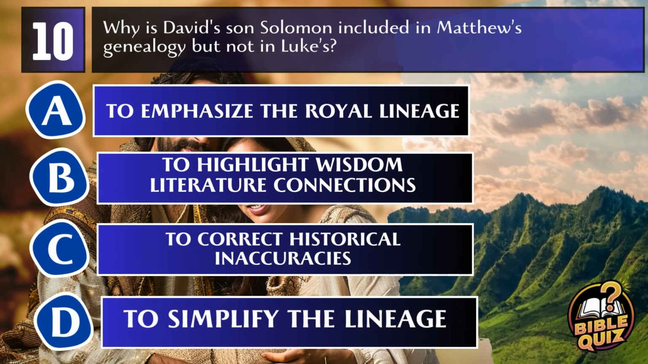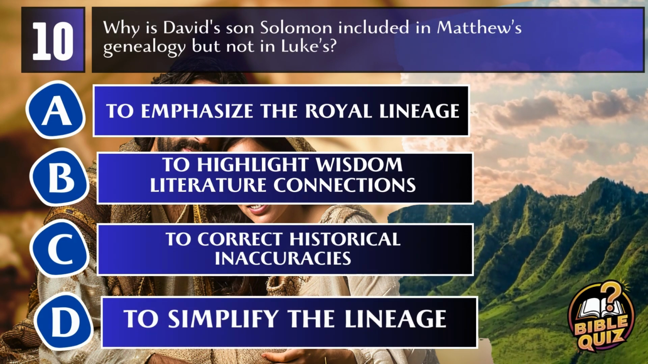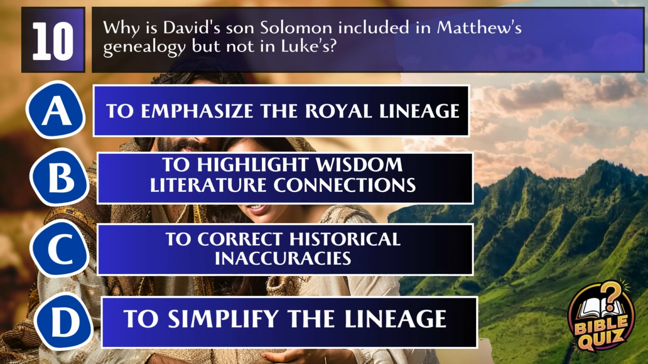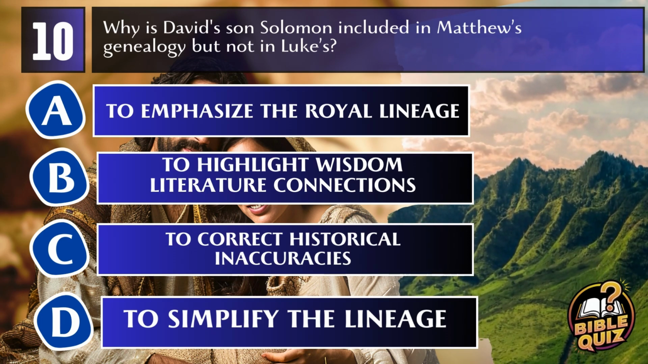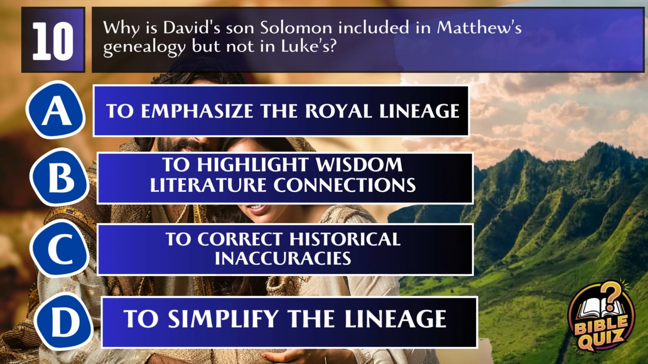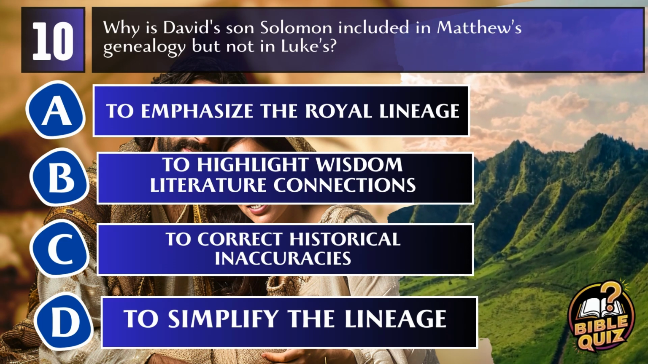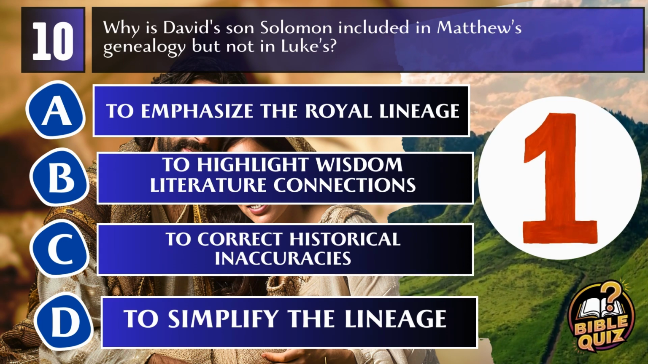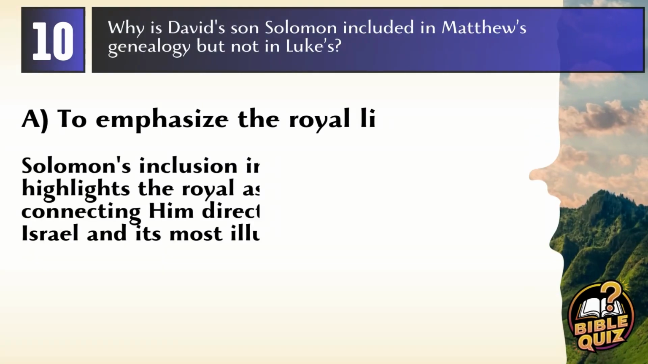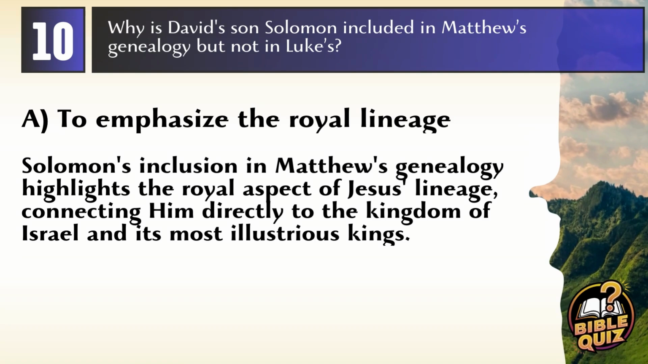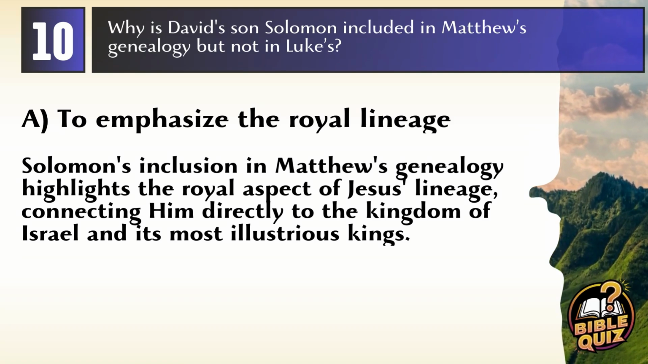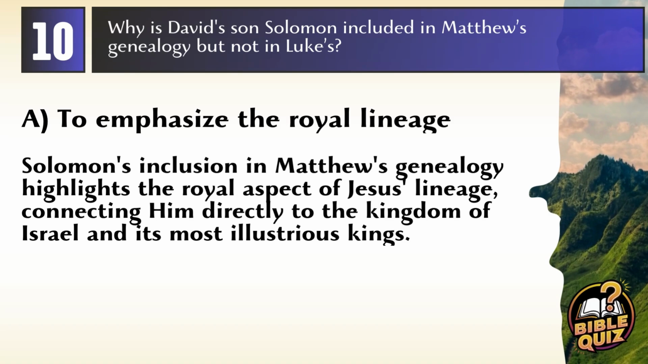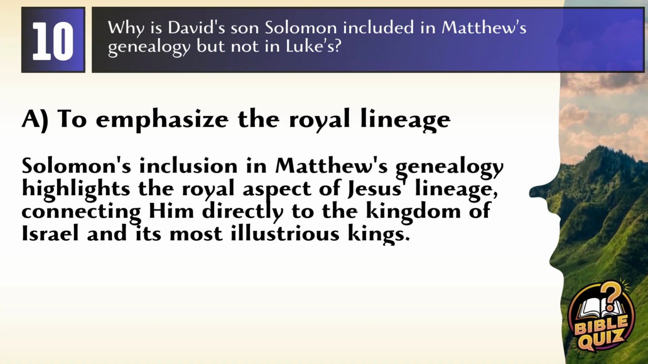Question 10. Why is David's son Solomon included in Matthew's genealogy but not in Luke's? A. To emphasize the royal lineage. B. To highlight wisdom literature connections. C. To correct historical inaccuracies. D. To simplify the lineage. Answer: A. To emphasize the royal lineage. Solomon's inclusion in Matthew's genealogy highlights the royal aspect of Jesus' lineage, connecting him directly to the kingdom of Israel and its most illustrious kings.